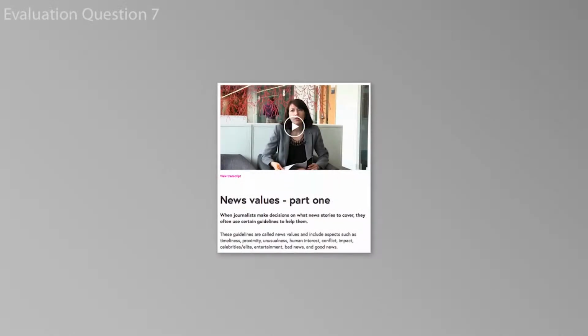Qualitative data is written research, whereas quantitative data is numerical. We used the University of Strathclyde video about news values to research genres, and then we turned this into qualitative data by writing out and explaining each news value using examples.